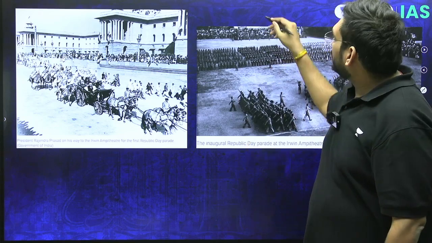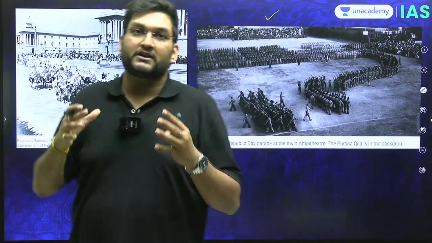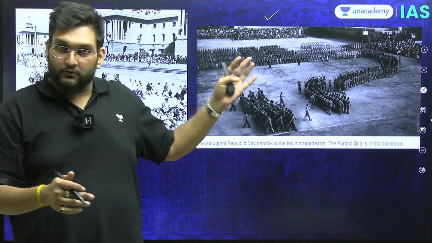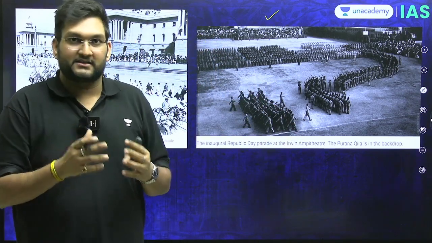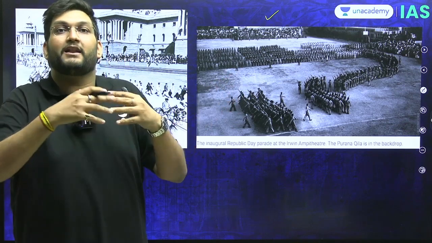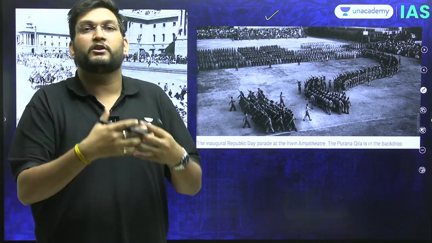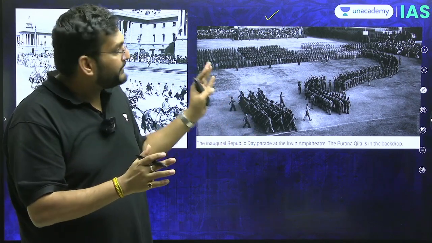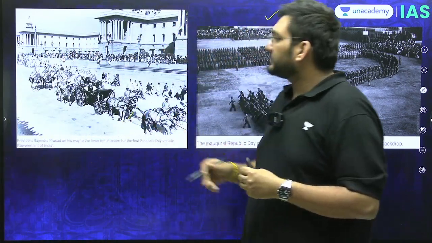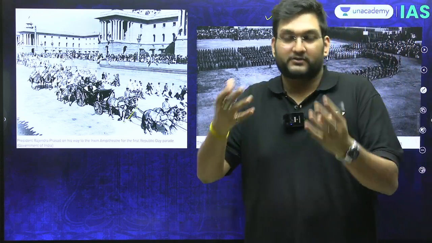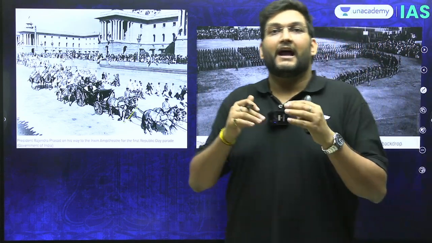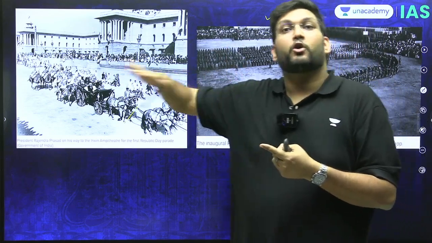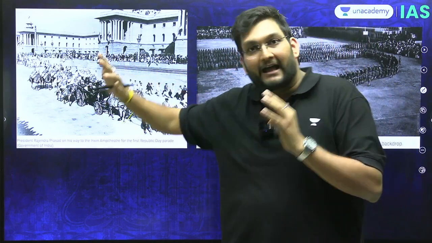Basically, in the backdrop of the Purana Qila, 3,000 army personnel from different services came through, and in Irwin's Amphitheatre, today known as the National Stadium or Dhyan Chand Stadium, there was the first Republic Day parade, with close to 100 different aircraft coming through the Air Force and 3,000 ground personnel parading. This was where Rajendra Prasad took the oath as the first President of India. And the parade did cross the Rajpath, but the parade itself did not happen on the Rajpath.